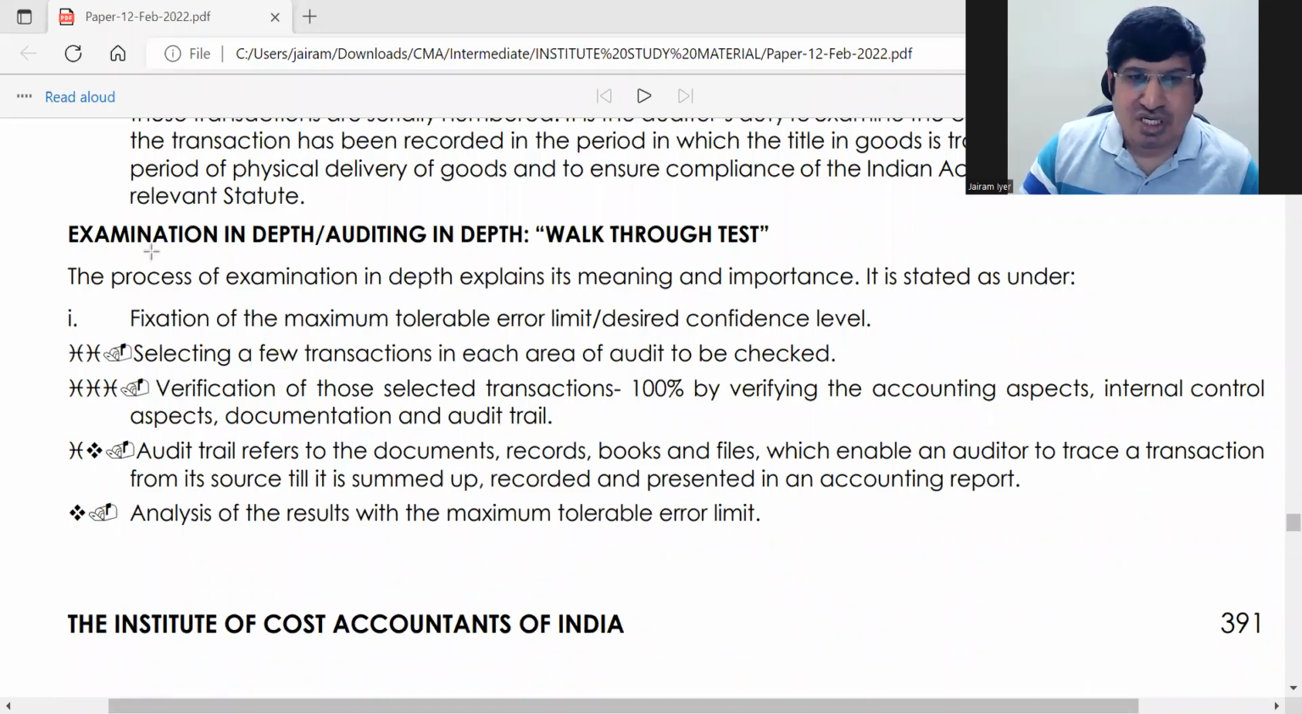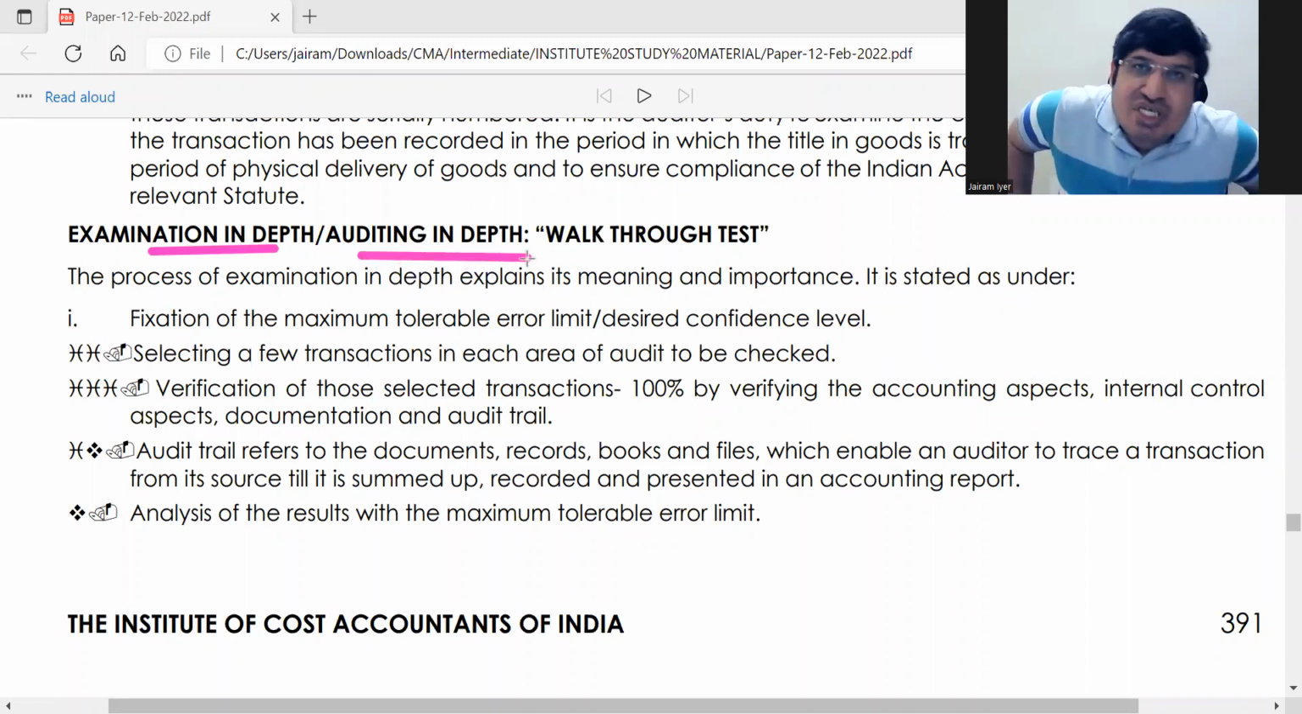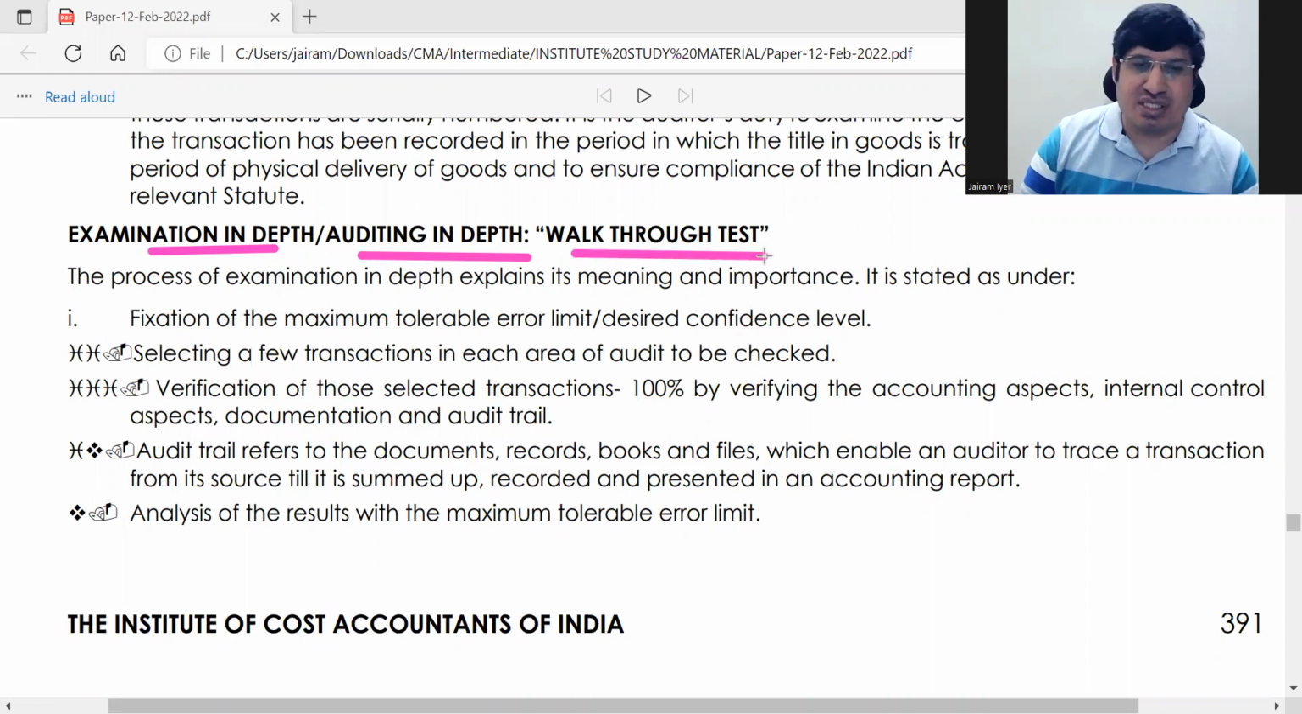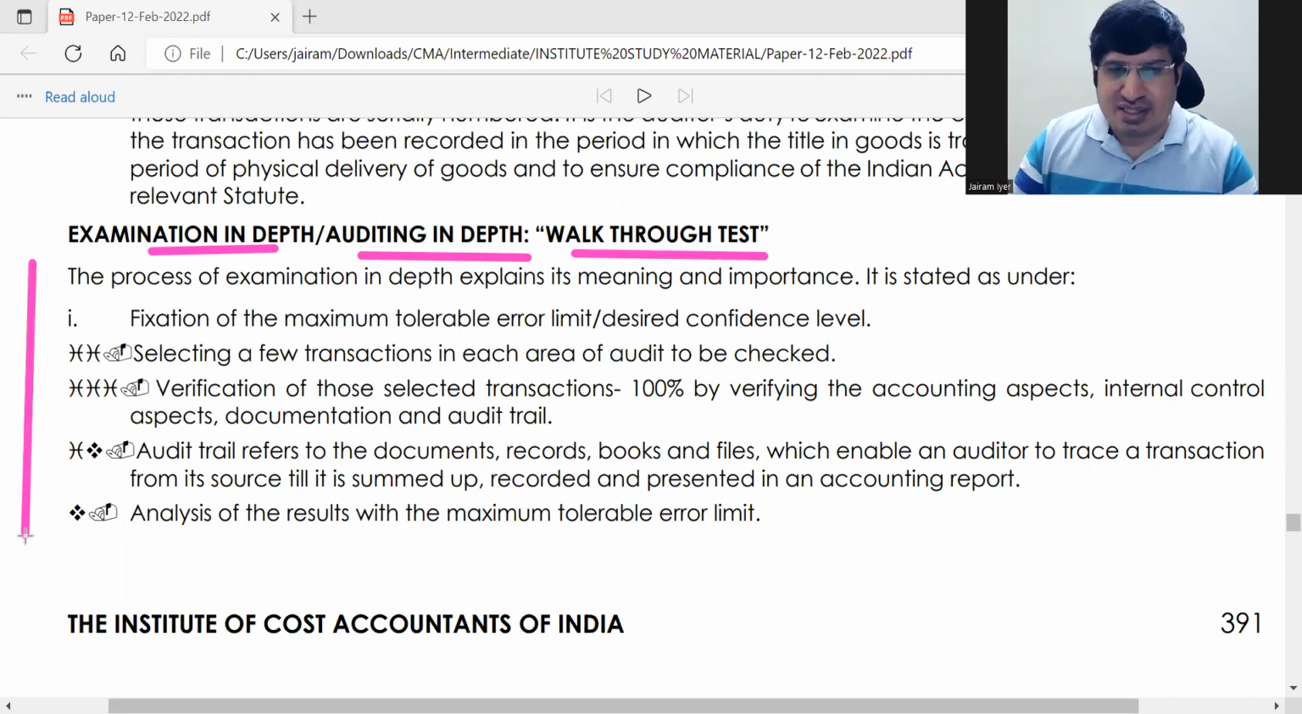Next is examination in depth, or auditing in depth. We call it that. It is also called a walk-through test. It is a small topic. Just understand what this is. Normally it is asked as auditing in depth.